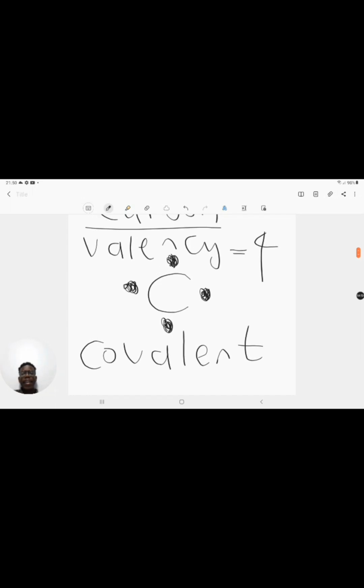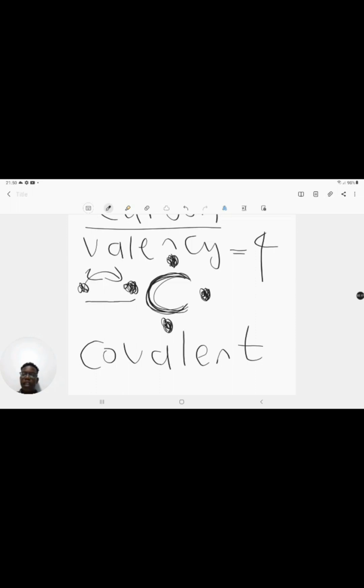This means that carbon has a tendency to share its electrons equally with the elements that it's sharing its electrons with, hence the co. Co means we are sharing. Carbon doesn't want to attract an electron from another element more than it's willing to give its own electron to that other element.